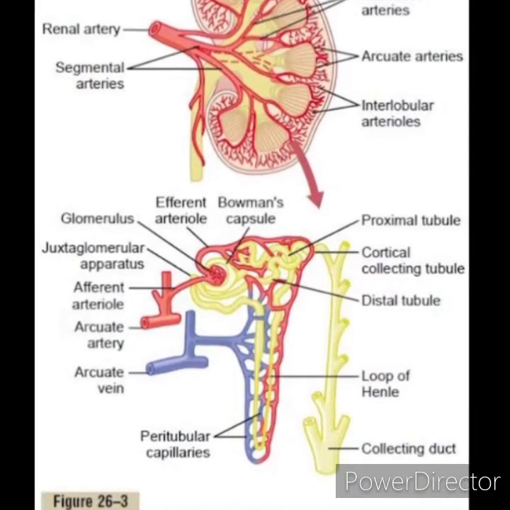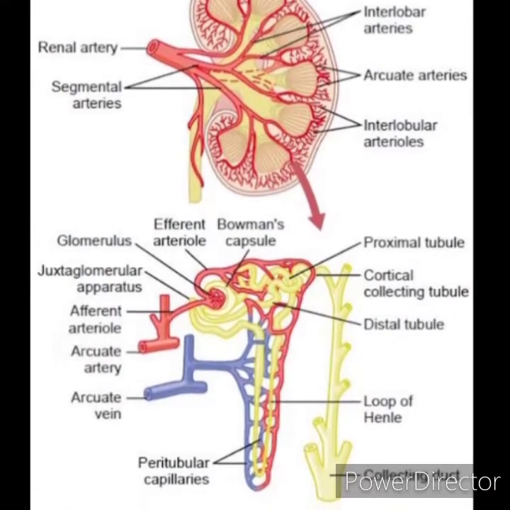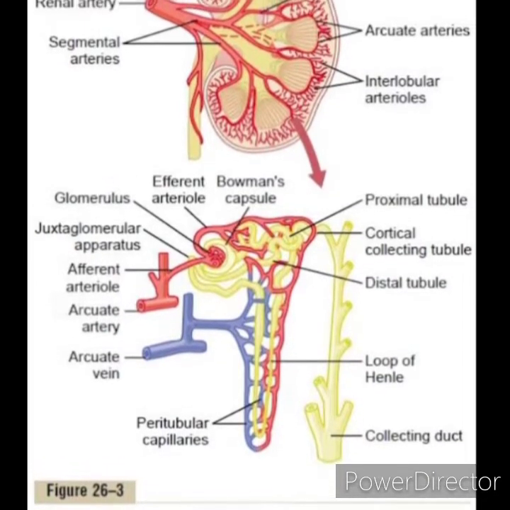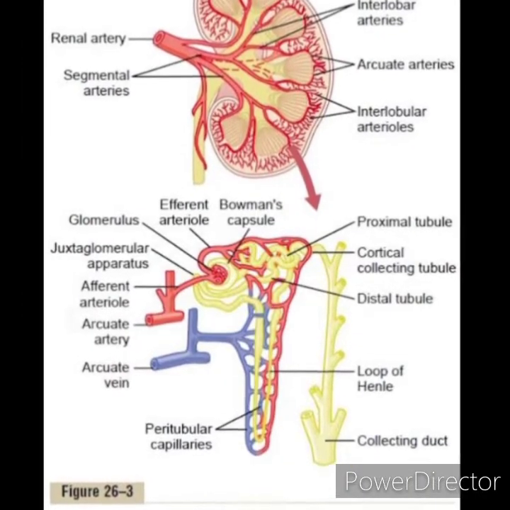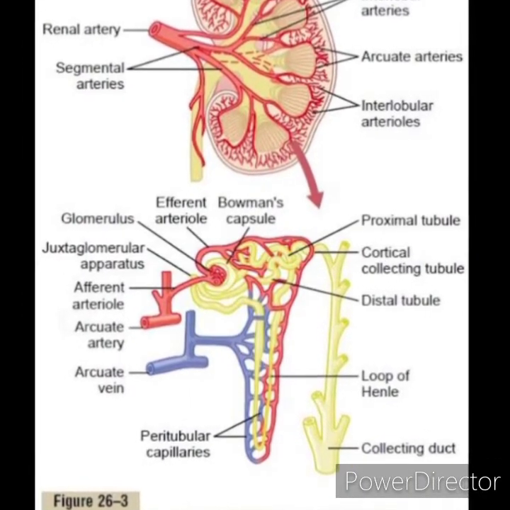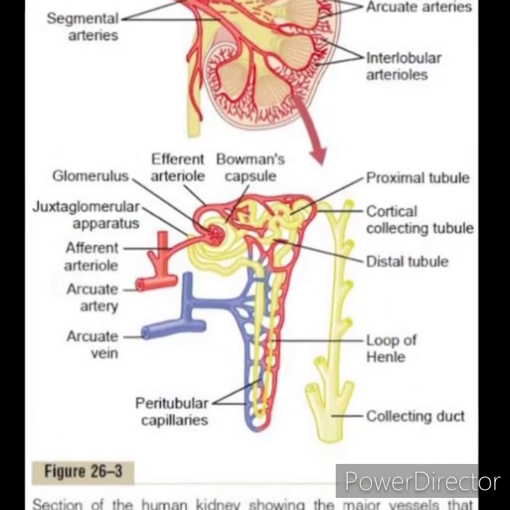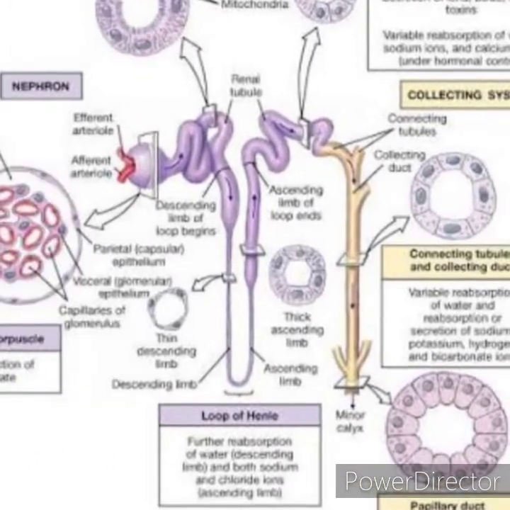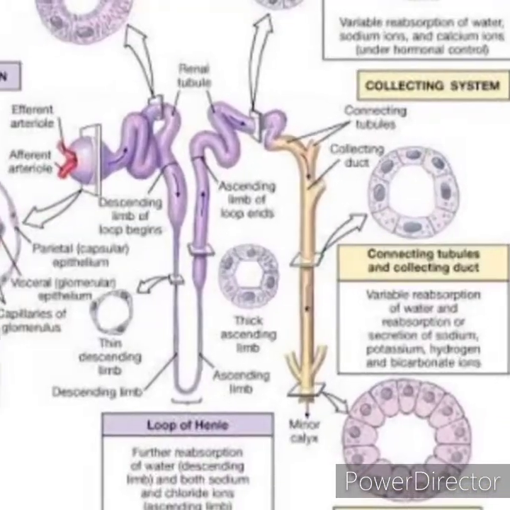Now, tubular portion of nephron. Tubular portion of nephron is the continuation of the Bowman capsule. It is made up of three parts: first, the proximal convoluted tubule, second, loop of Henle, third, the distal convoluted tubule. Proximal convoluted tubule. It is a coiled portion arising from Bowman capsule. It is situated in the cortex. It is continued as descending limb of loop of Henle. Length of proximal convoluted tubule is 14 mm and diameter is 55 micrometer.